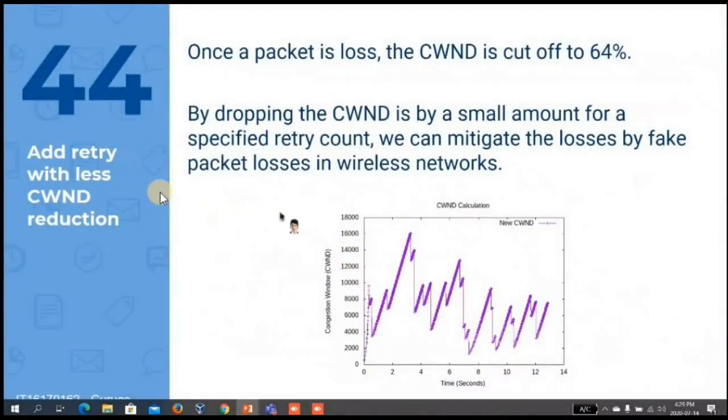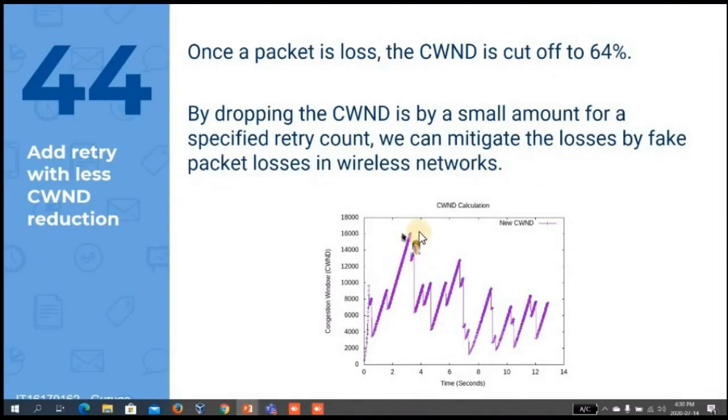Then I introduced retrying with less congestion window reduction once a packet is dropped. With this, we can mitigate the losses caused by fake packet losses, especially in wireless networks. Here you can see that once a packet is dropped, the congestion window is dropped by a small ratio.